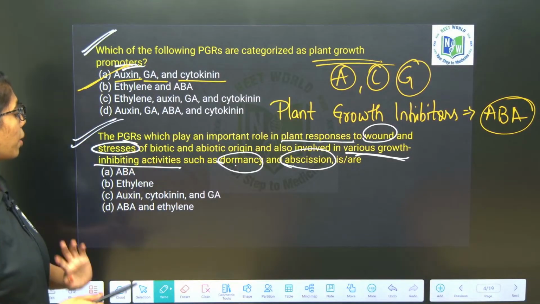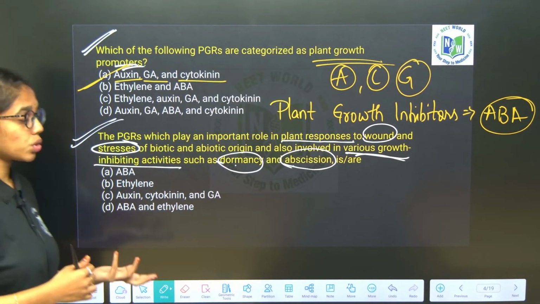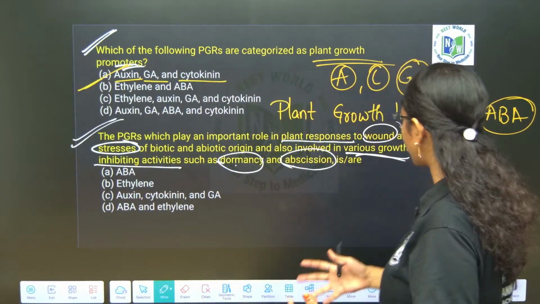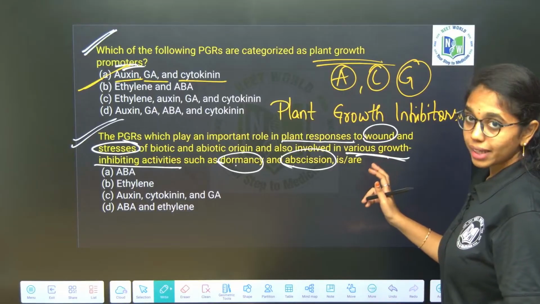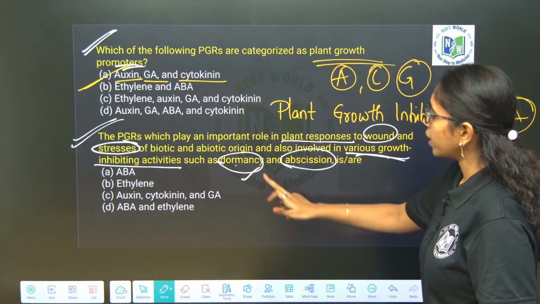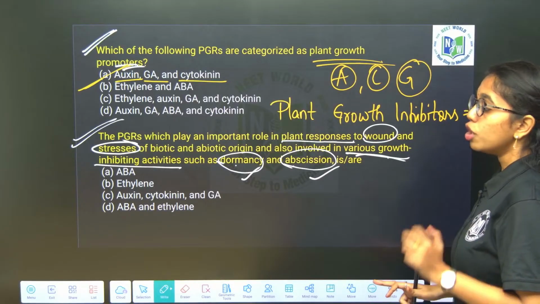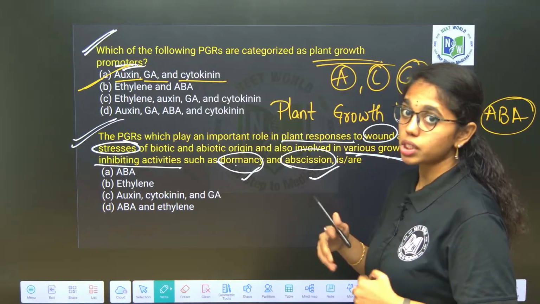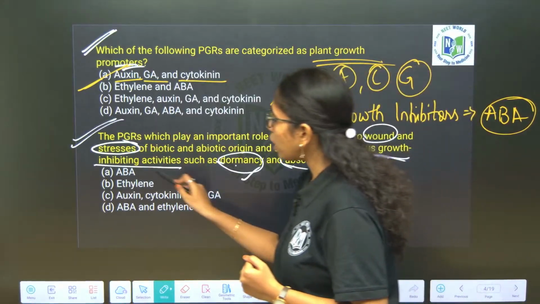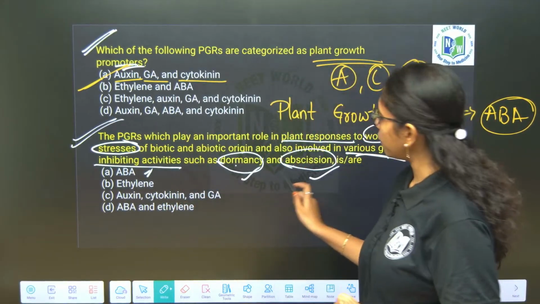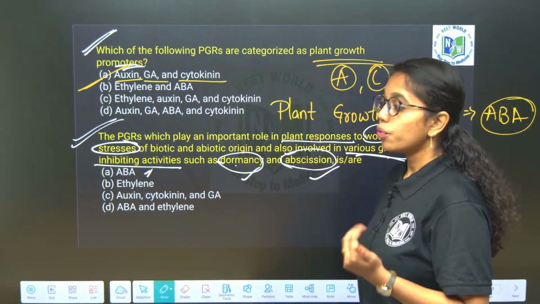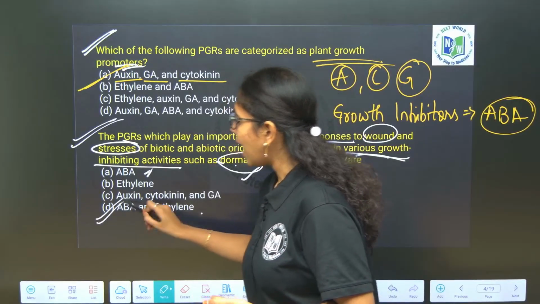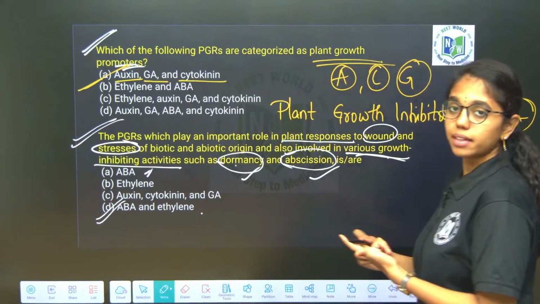So he is asking about plant growth regulators which respond to wound and stress, both abiotic and biotic, in growth inhibiting activities, promoting dormancy and abscission. Obviously abscisic acid will come to our mind because it is the stress hormone. Along with abscisic acid, as he has mentioned abscission and dormancy, we can also look into ethylene. So our right answer will be abscisic acid and ethylene. Clear, right beta?